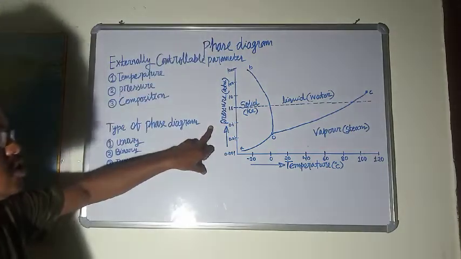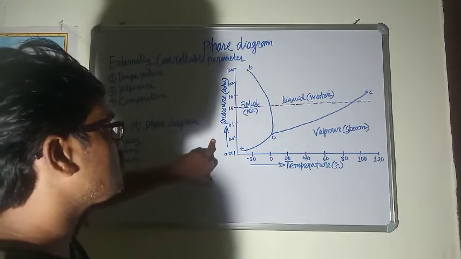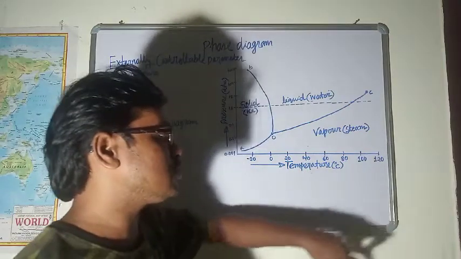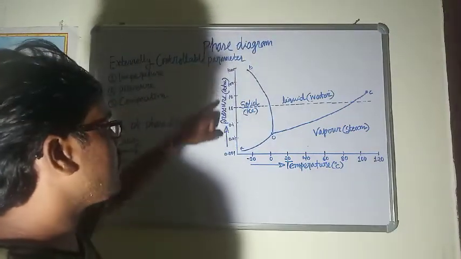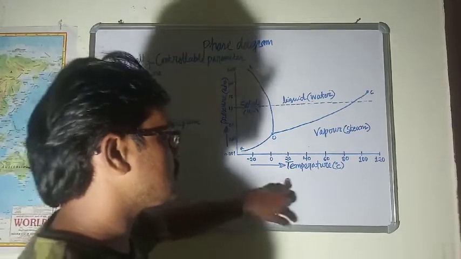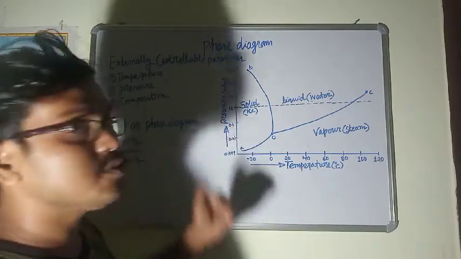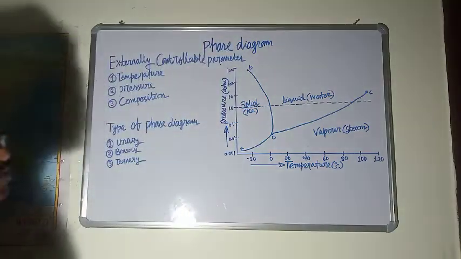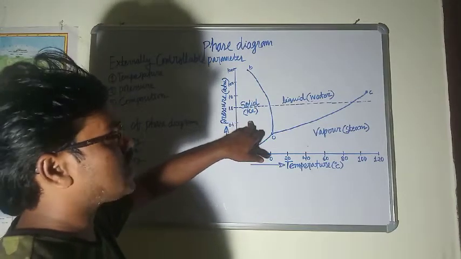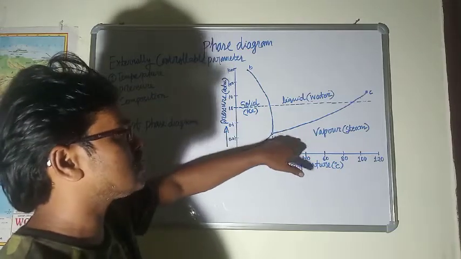So here only two parameters can be controlled: pressure and temperature. By changing temperature and pressure, a unary phase diagram of water is constructed. So try to understand the interpretation of the unary phase diagram of water. Here in the unary phase diagram of water, we can clearly see that there are three distinct regions.